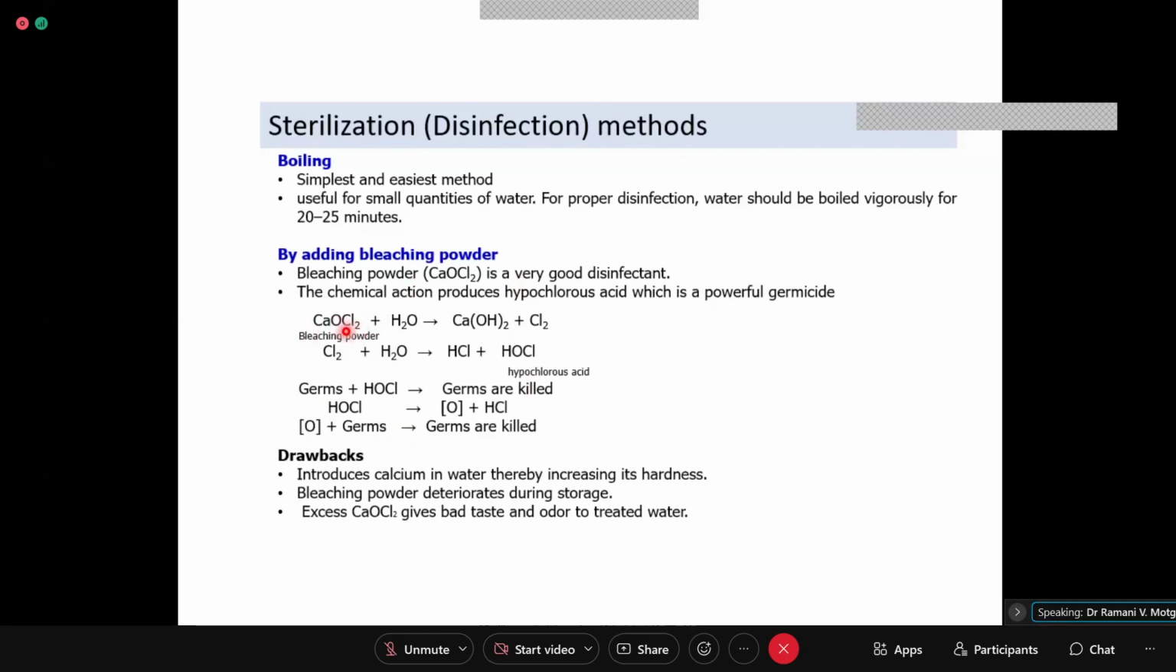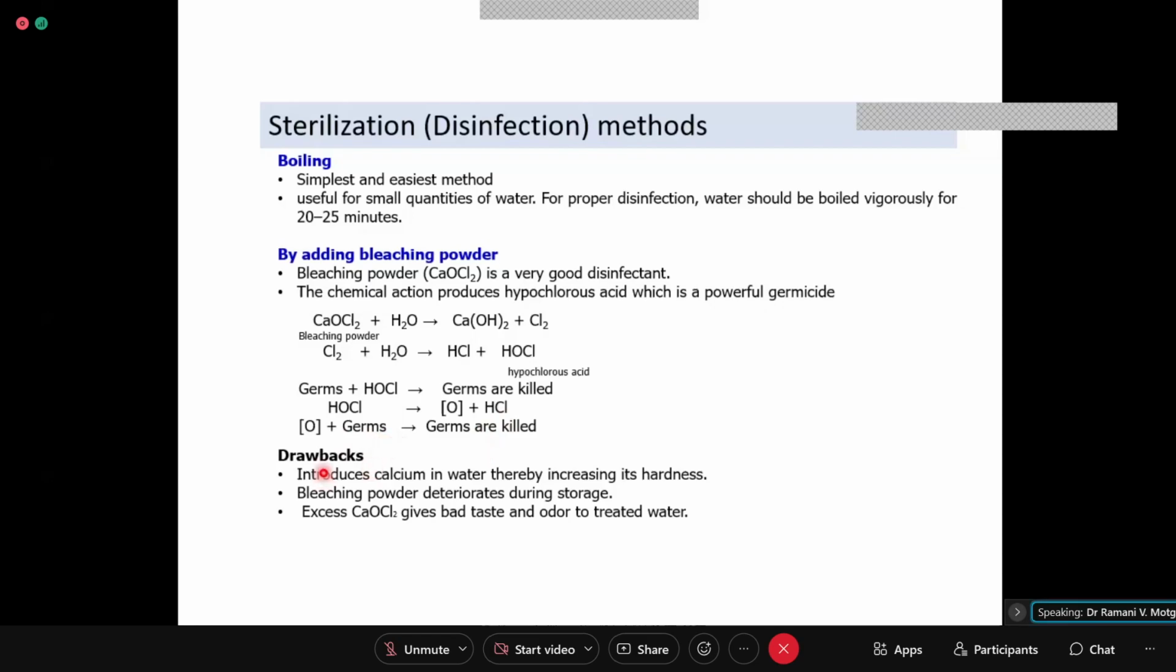Okay, during free chlorine determination, we have seen this reaction where bleaching powder, which is a cheaper solid material, can be added to water. It produces calcium hydroxide and chlorine gas. Now, this chlorine gas with water forms HCl and HOCl, and germs plus HOCl. You find that this hypochlorous acid can attack the cell wall and they are killed. Apart from that, hypochlorous acid also gives nascent oxygen and HCl. The nascent oxygen will definitely oxidize the organic compounds present in water as well as the living organisms present in water.